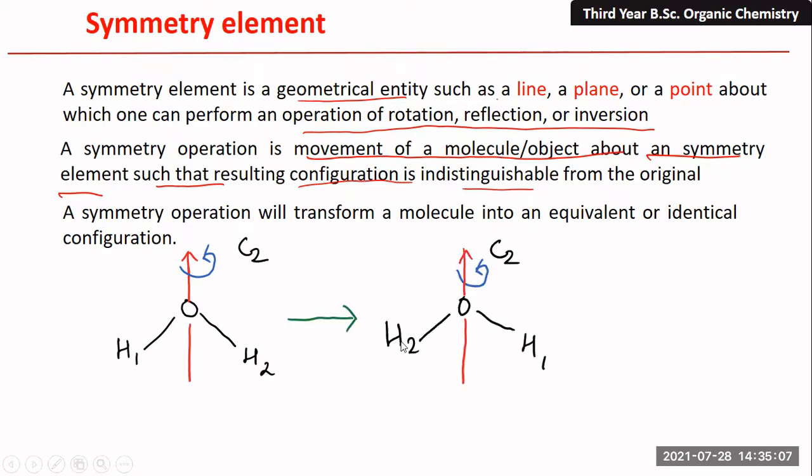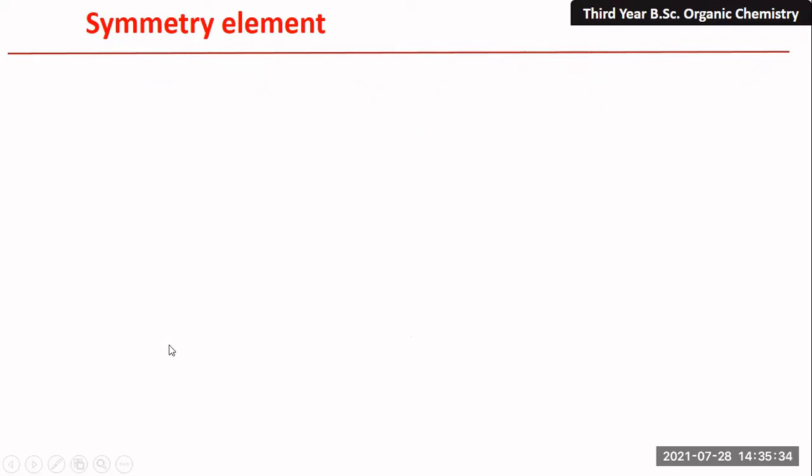The only difference is that the positions of the atoms have changed, but the structure of the molecule is the same. So whatever symmetry operation you apply on that molecule, the final structure will be indistinguishable from the original one. This is the beauty of symmetry operation.